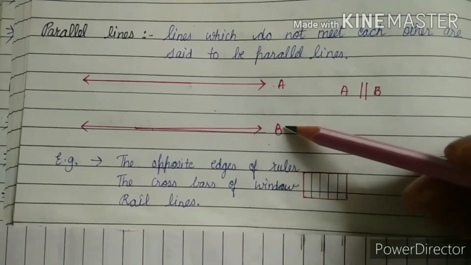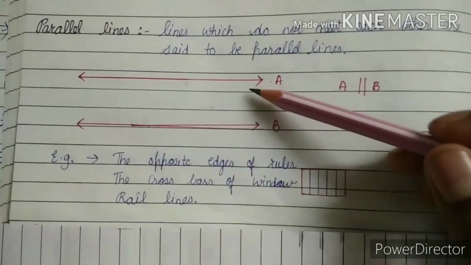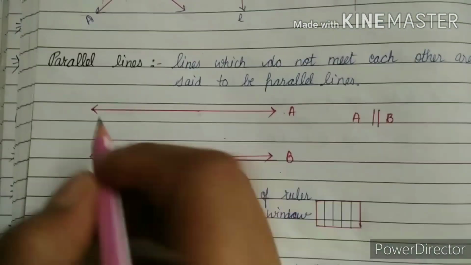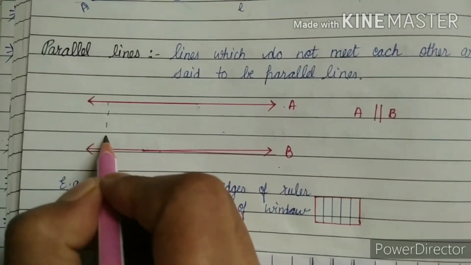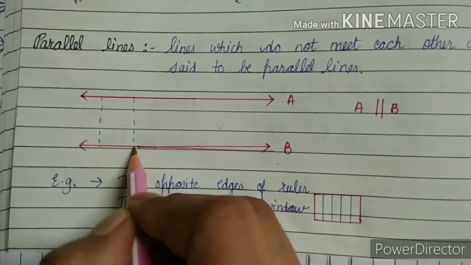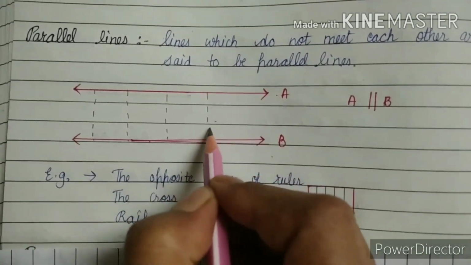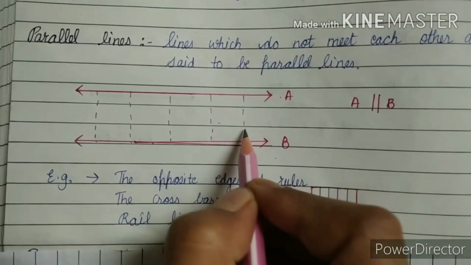In intersecting lines the distance is always varying, but in parallel lines it is always the same from any position. From any point we measure, the distance between both lines is the same at every place.